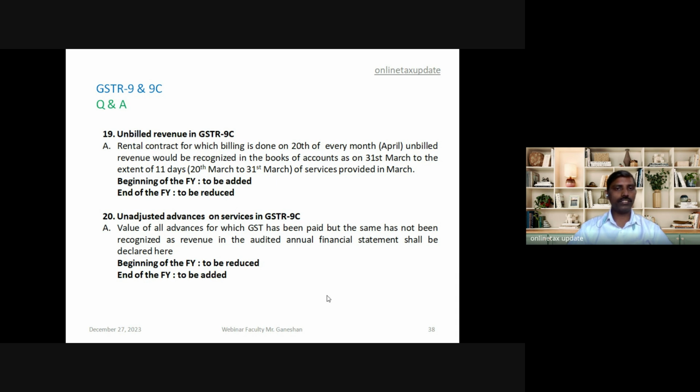Question 20, unadjusted advances on services in 9C. So advances on goods, tax is not applicable. Advance on services, GST is applicable. So for advances of 21-22, the tax was already paid, and in the return also it was included. So there are two treatments: at the beginning of the year, unadjusted advances have to be reduced, and at the end of the year they have to be added because on that tax is already paid.